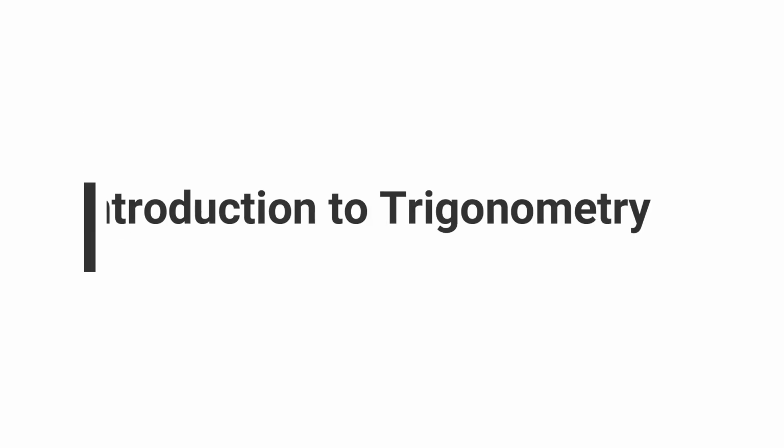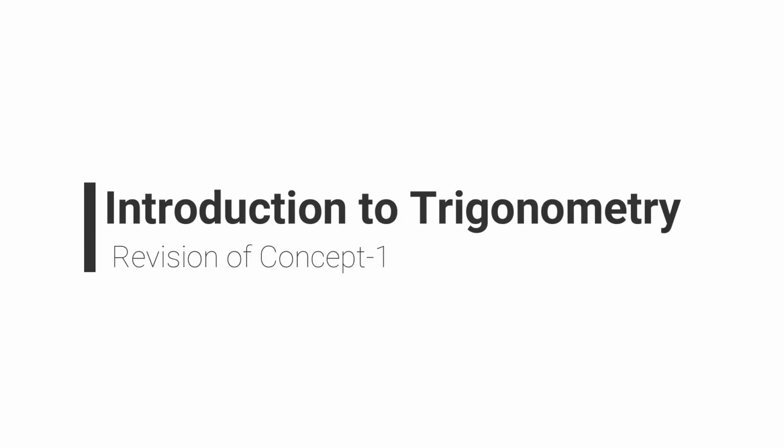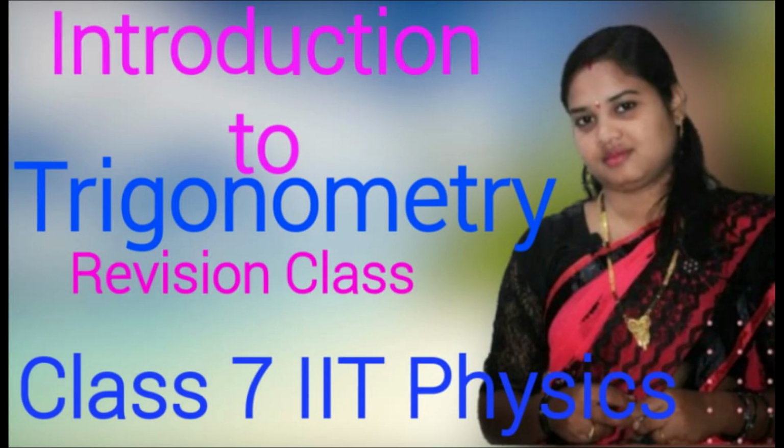Today is revision of concept 1, introduction to trigonometry. Clear? So children, when we started trigonometry, I explained first about the Pythagoras theorem. Is it not? The trigonometry chapter is completely based on the Pythagoras theorem, because in trigonometry the basic is the right angle triangle.